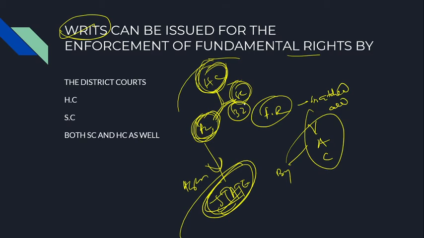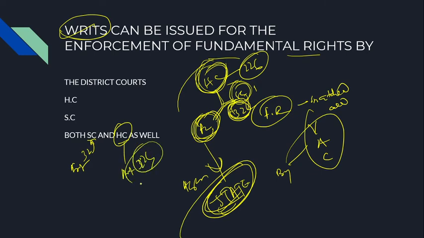Right? So the Supreme Court, using its constituent power under Article 32, and the High Court under Article 226, both have the power to issue writs against the state when fundamental rights are in danger. So the question is saying the writs can be issued for the enforcement of the fundamental rights by both the High Court and the Supreme Court. Please remember, the Supreme Court uses Article 32 and the High Court issues writs using Article 226.